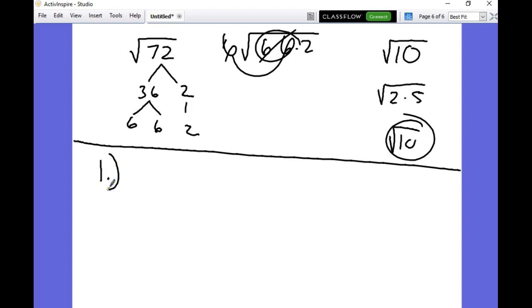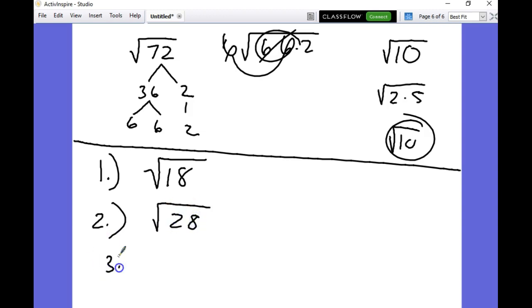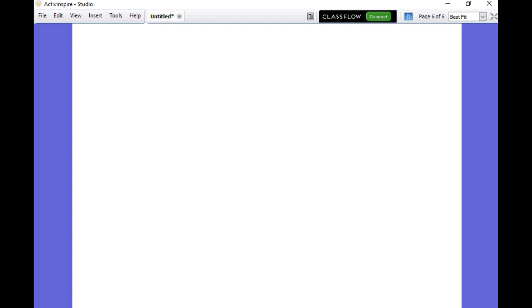All right, so here we go. This is student practice. Let me throw a couple at you here. Square root of 18. Give me the square root of 28. Give me the square root of 96. Okay, that'll be good enough. That's the right answer. We're good. Let's go ahead and move on to example 2.